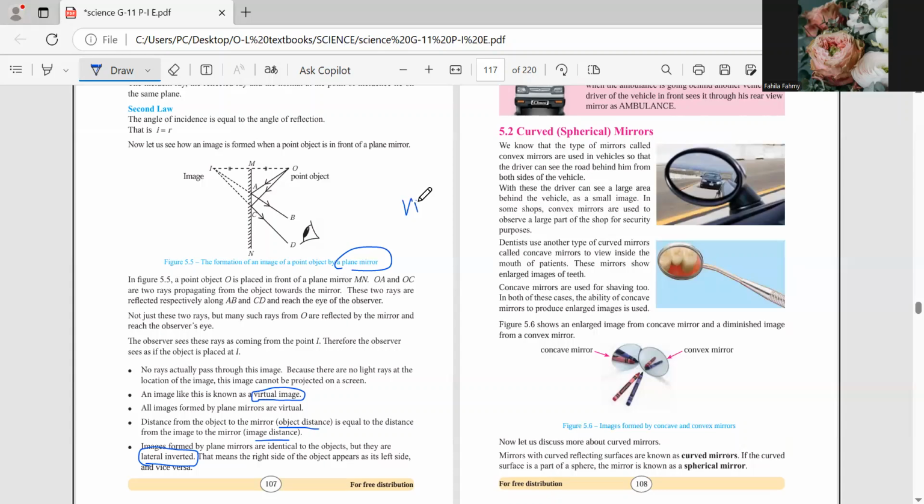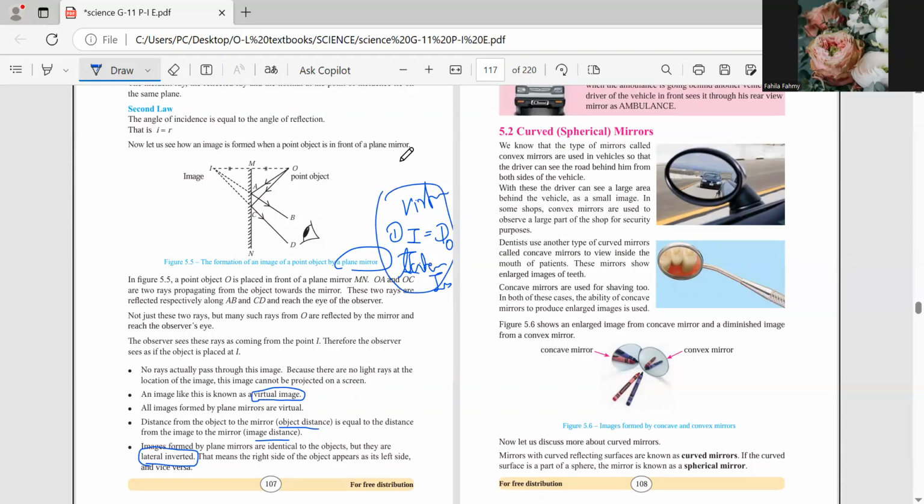It's a virtual image. The image distance is equal to the object distance, and the image will always be what? Laterally inverted. You should be able to write these three.